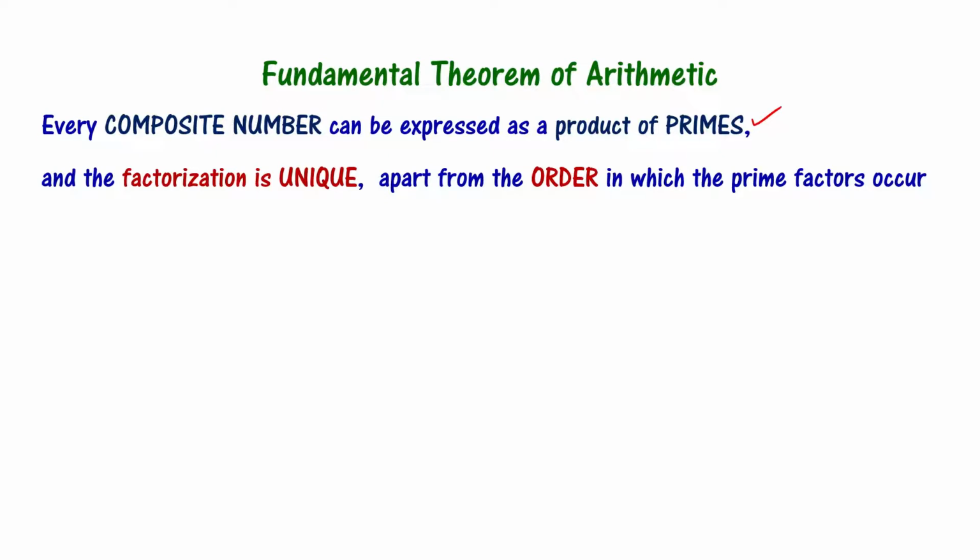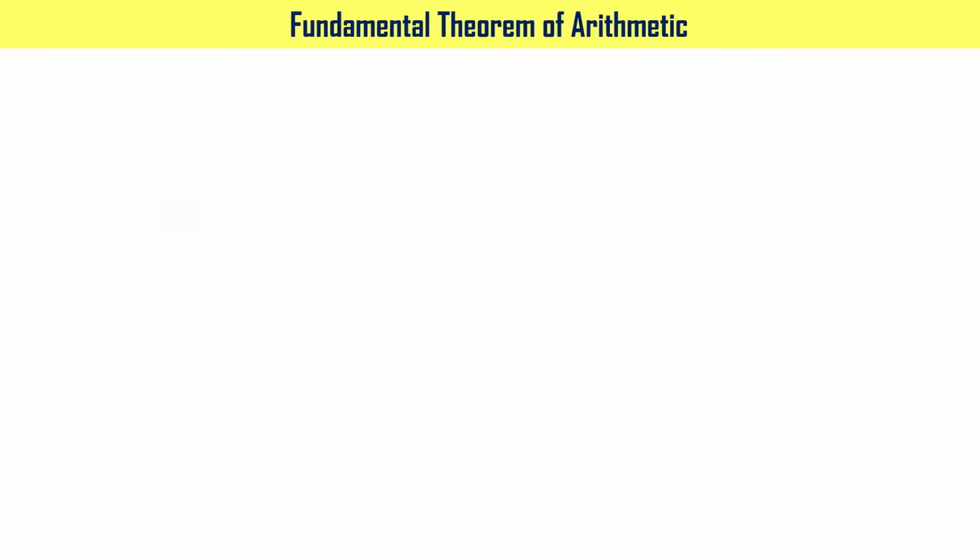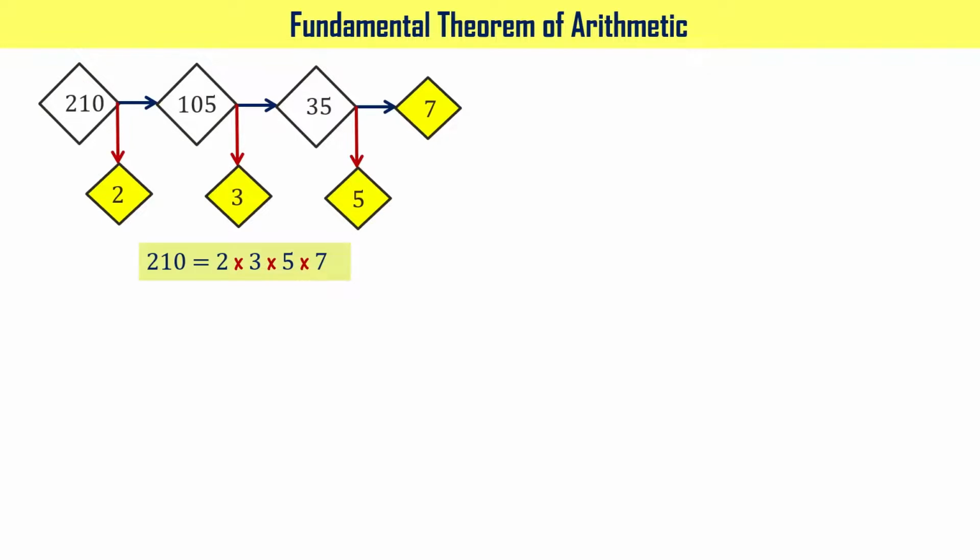Now we have to understand what it means that factorization is unique apart from the order in which the prime factors occur. To understand this, I'm going to factorize 210, the same number. Of course, we have done this already. We have used the prime factorization method to express 210 as a product of prime numbers, right? Here 210 I have divided by number 2 so that I got 105, right? 2 times 105 is 210.